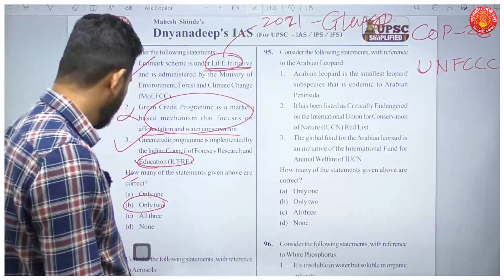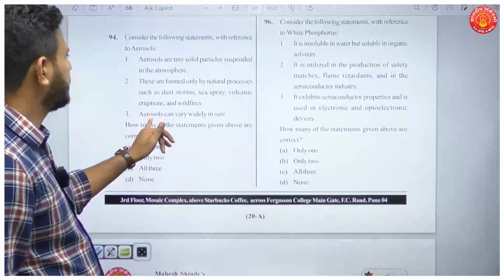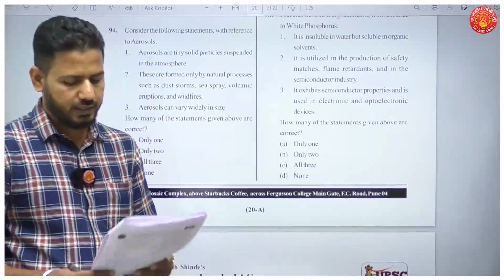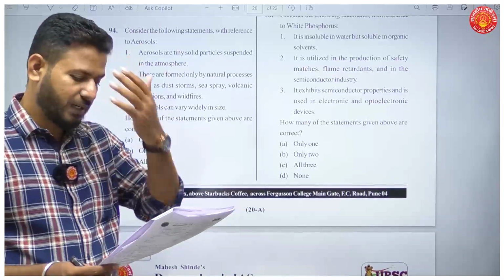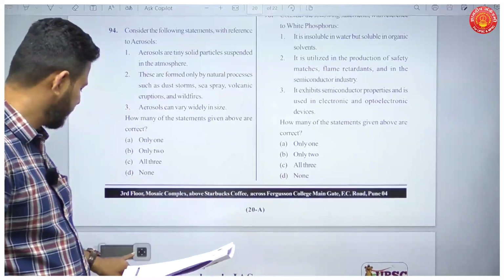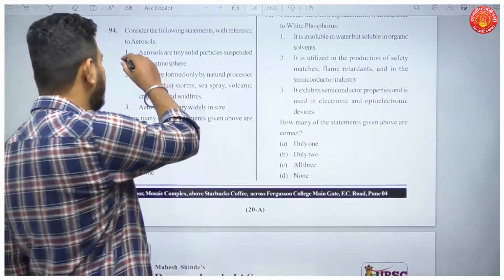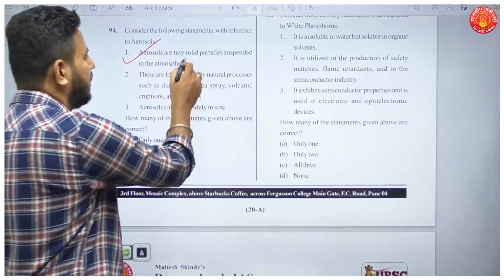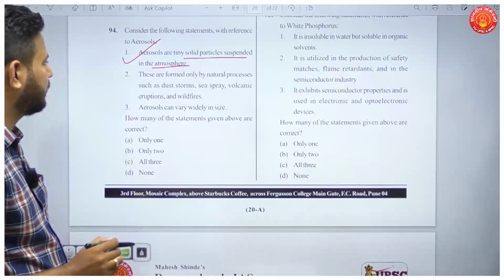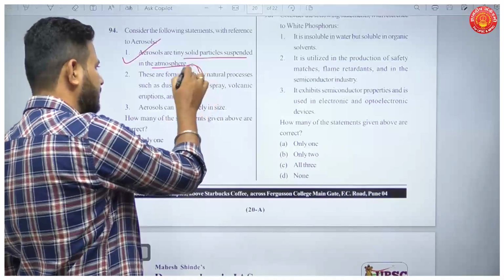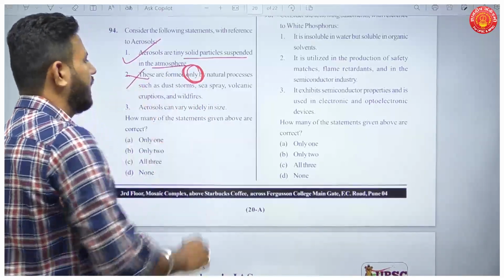Then question number 94. Consider the following statements with reference to aerosols. The first statement, these are tiny solid particles suspended in the atmosphere. Yes, and this is a favorite with UPSC, aerosols. We have had questions time and again on aerosols. They are solid particles which are suspended in the atmosphere. Then, these are formed only by natural processes. Whenever there is 'only', be very careful. They can be formed by man-made actions also.